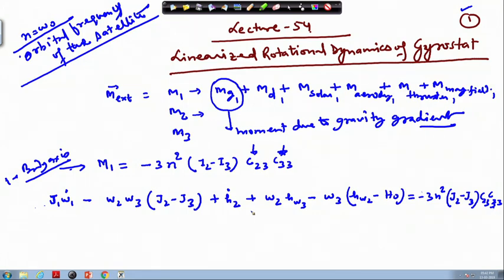What I was telling is that this is only the gravity gradient term, and the other terms right now I am assuming 0, like the M solar radiation plus M aerodynamic torque plus the moment due to the thrusters, the magnetic moment or the magnetic field.